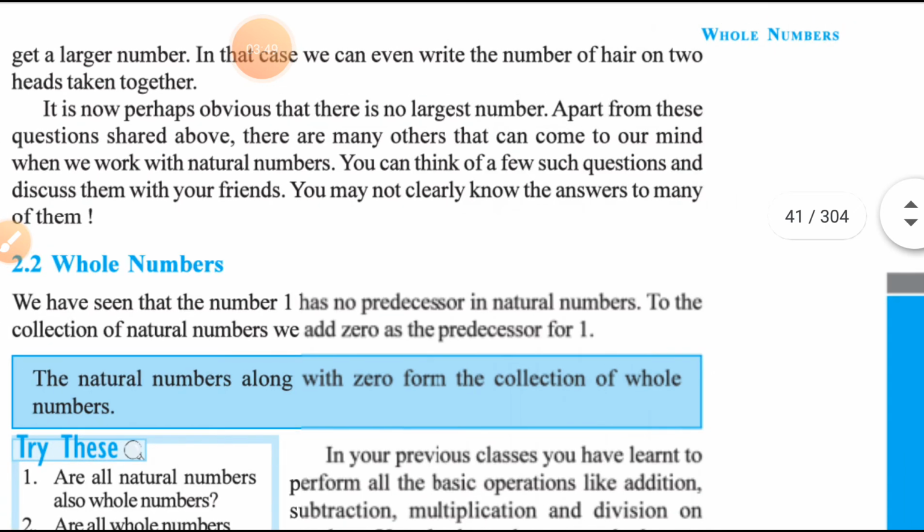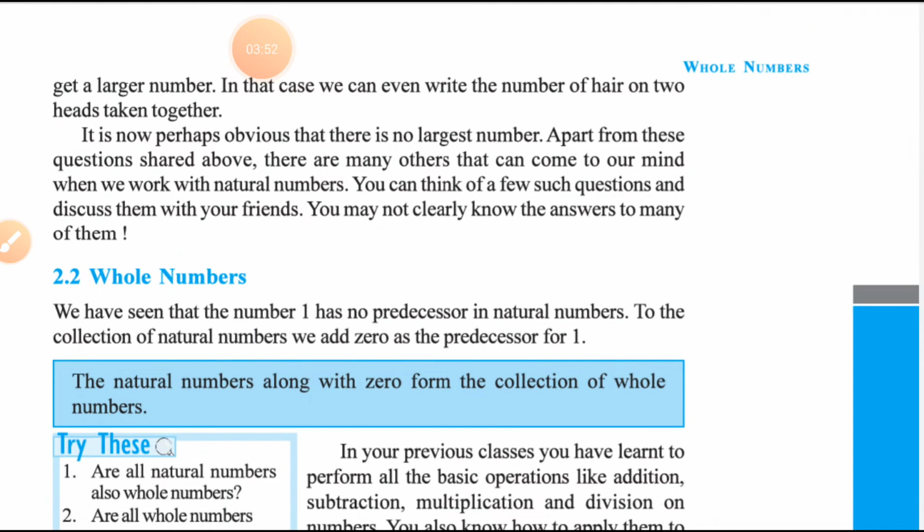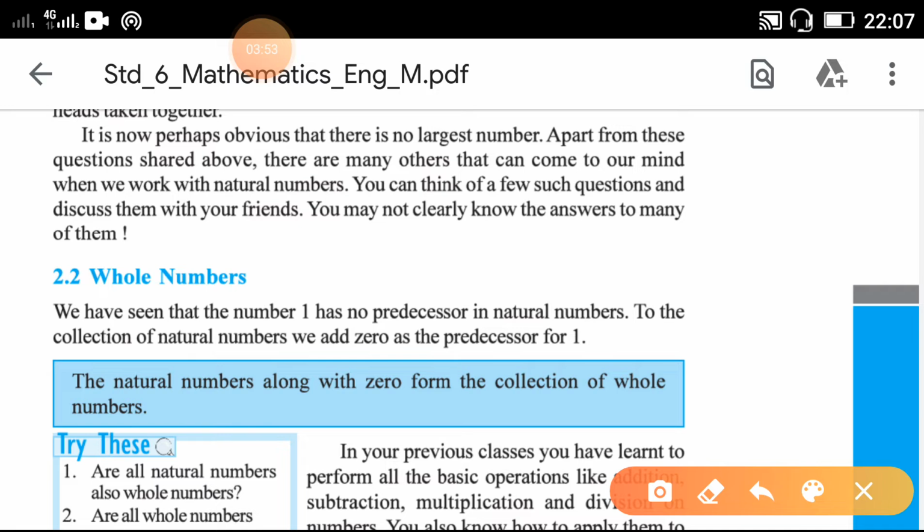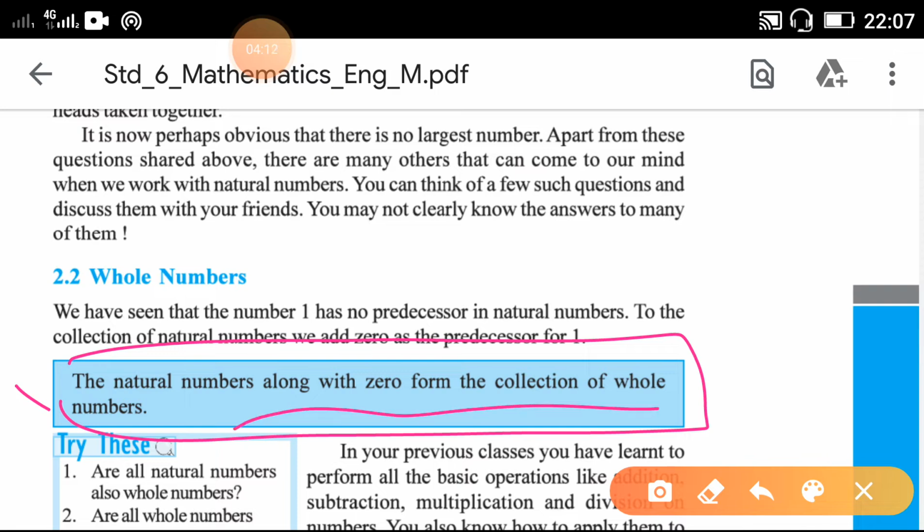Now let us understand what whole numbers are. The natural numbers along with 0 form the collection of whole numbers.